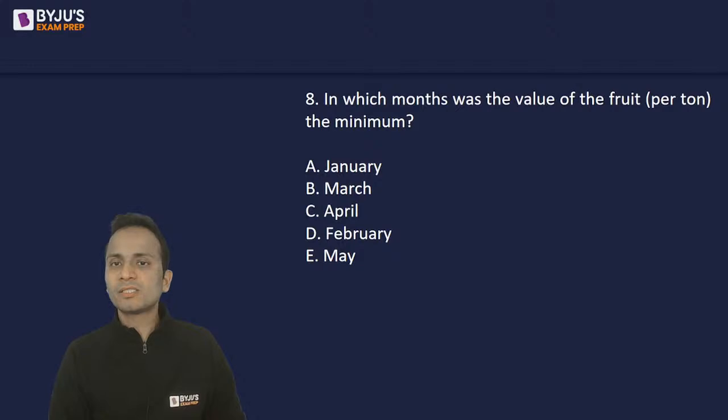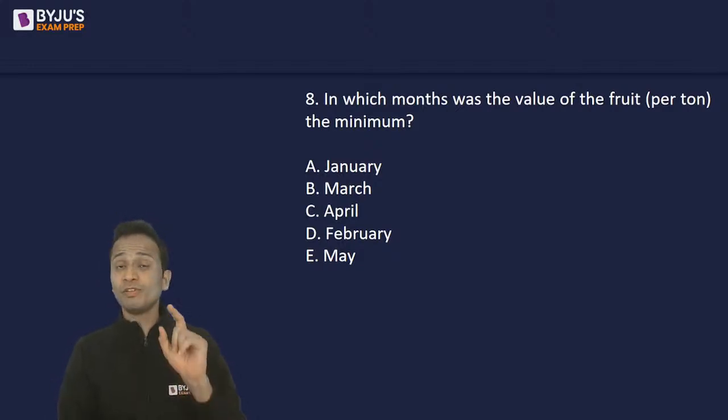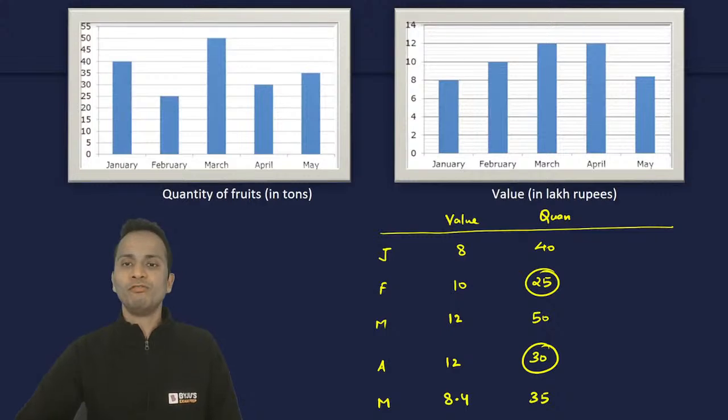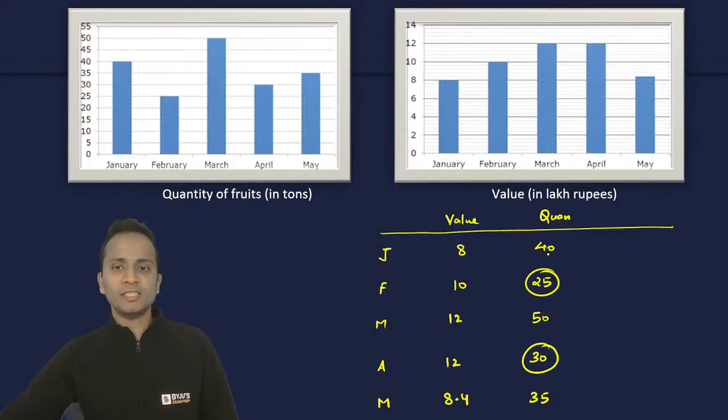In which months was the value of the fruit per ton the minimum? So now you cannot take the values directly from the graph. You will have to work upon these values. So in which months was the value of the fruit per ton the minimum? Value per ton. So basically what do we have to do? We have to divide value by quantity.